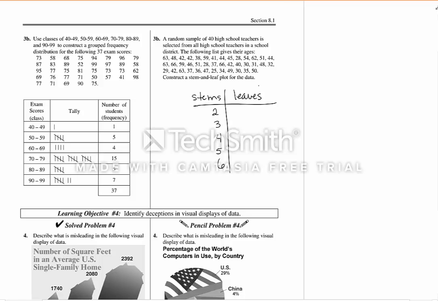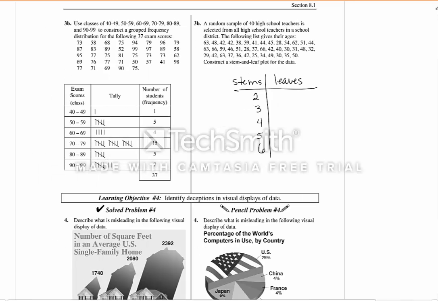And this does not need to be in numerical order. If I look at the number 63, I'm going to have 6, 3. And then I've got 48, so 4, 8. We're going to keep going through 42. And just to save time, I'm going to go through and list the completed stem and leaf.